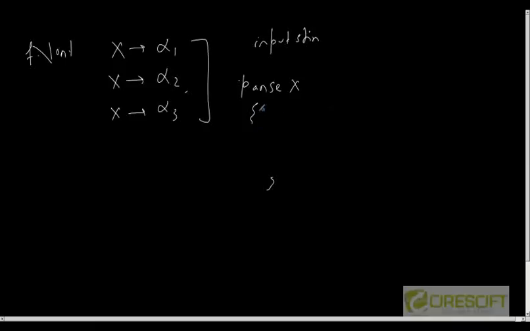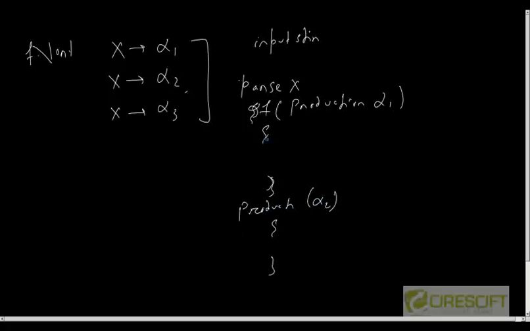If I need to select production alpha 1, then you do this thing. If production alpha 2, you do this thing. But how will I select which production I need to choose for deriving this input string? For that we need certain functions. Okay, and I will discuss that today.